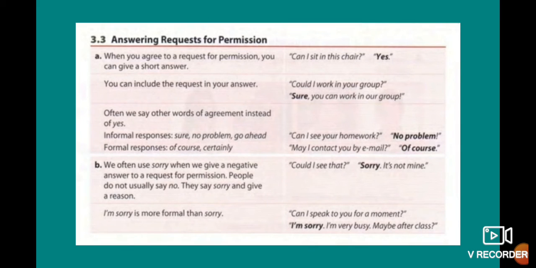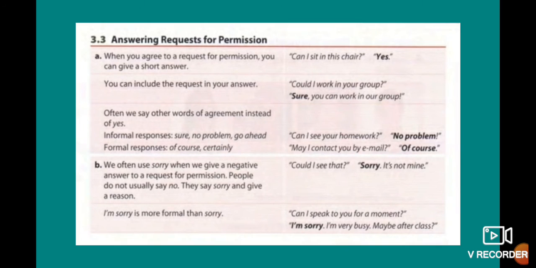When you agree to a request for permission, you can give a short answer. Okay, can I sit in this chair? Yes, that's all. You can give a short answer. You can include the request in your answer. Yes, it's possible. Could I work in your group? Sure, you can work in our group. So you add the affirmative answer, but also you add the request. And this one is better, because you show that you are very interested, that you are polite, and this one is a formal situation.